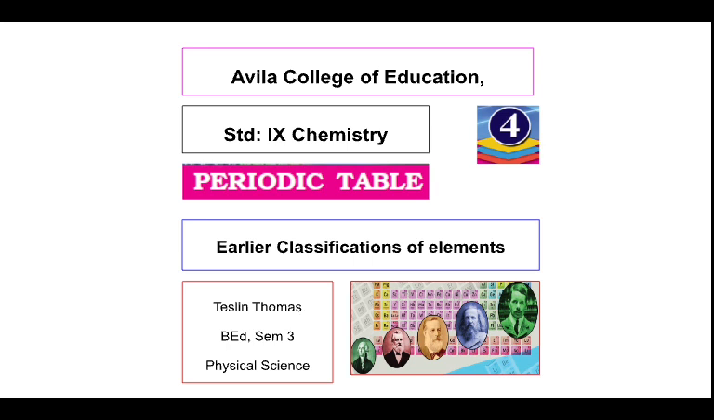Standard 9 Chemistry, Periodic Table. Topic: Earlier classification of elements.